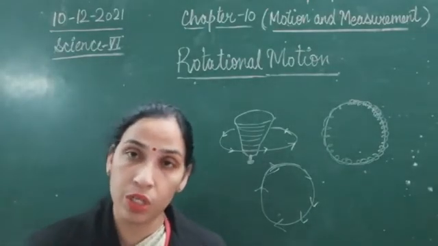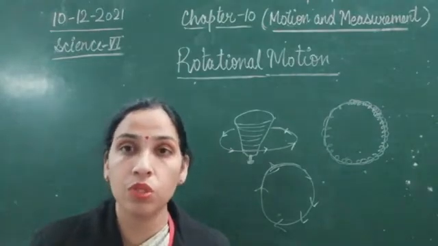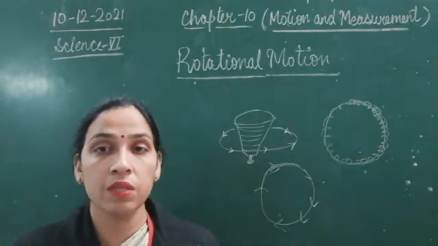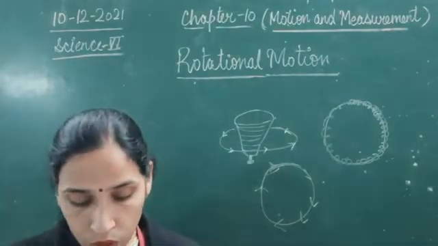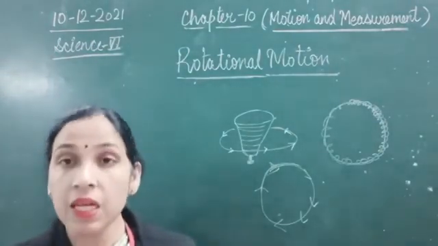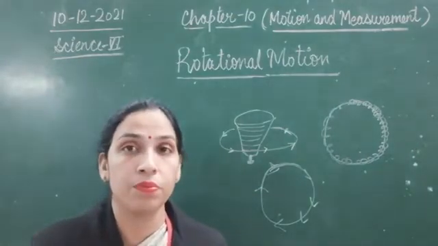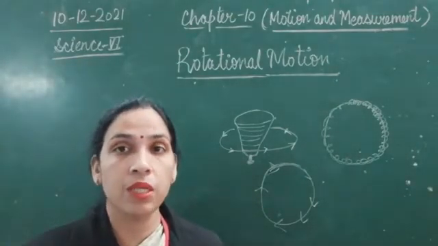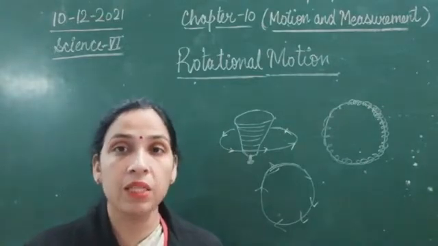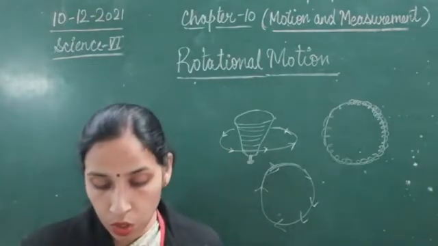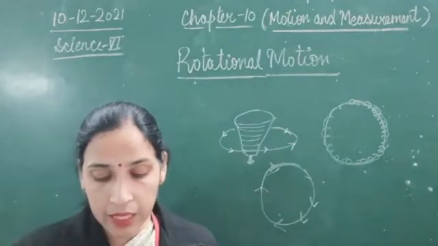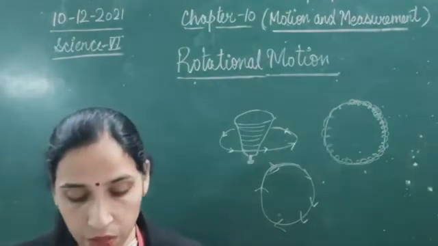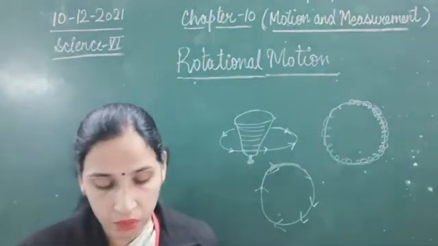Earth is showing rotational motion, circular motion, and repeating its movement after an equal interval of time, so periodic motion also. The same is true in the case of a ball. The ball is showing rotational motion as well as moving in a straight path, that is rectilinear motion. As well as in the case of a bicycle.